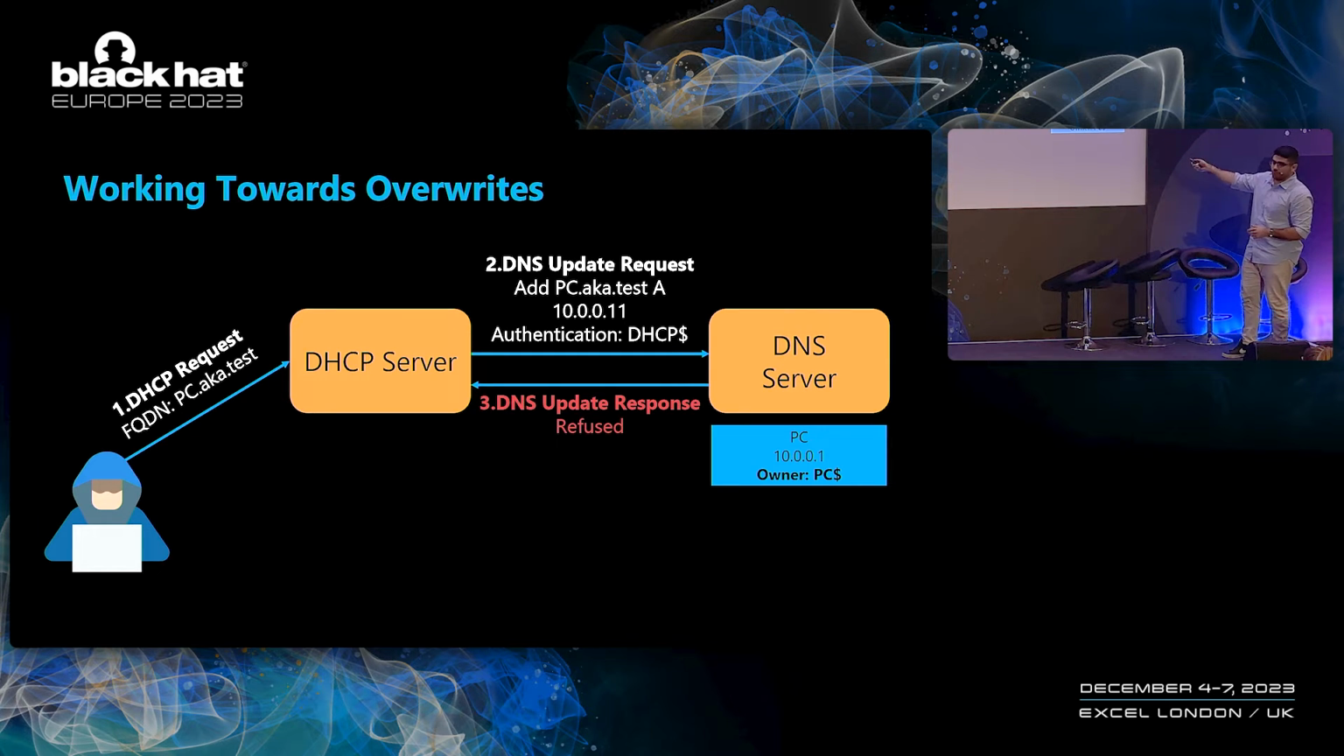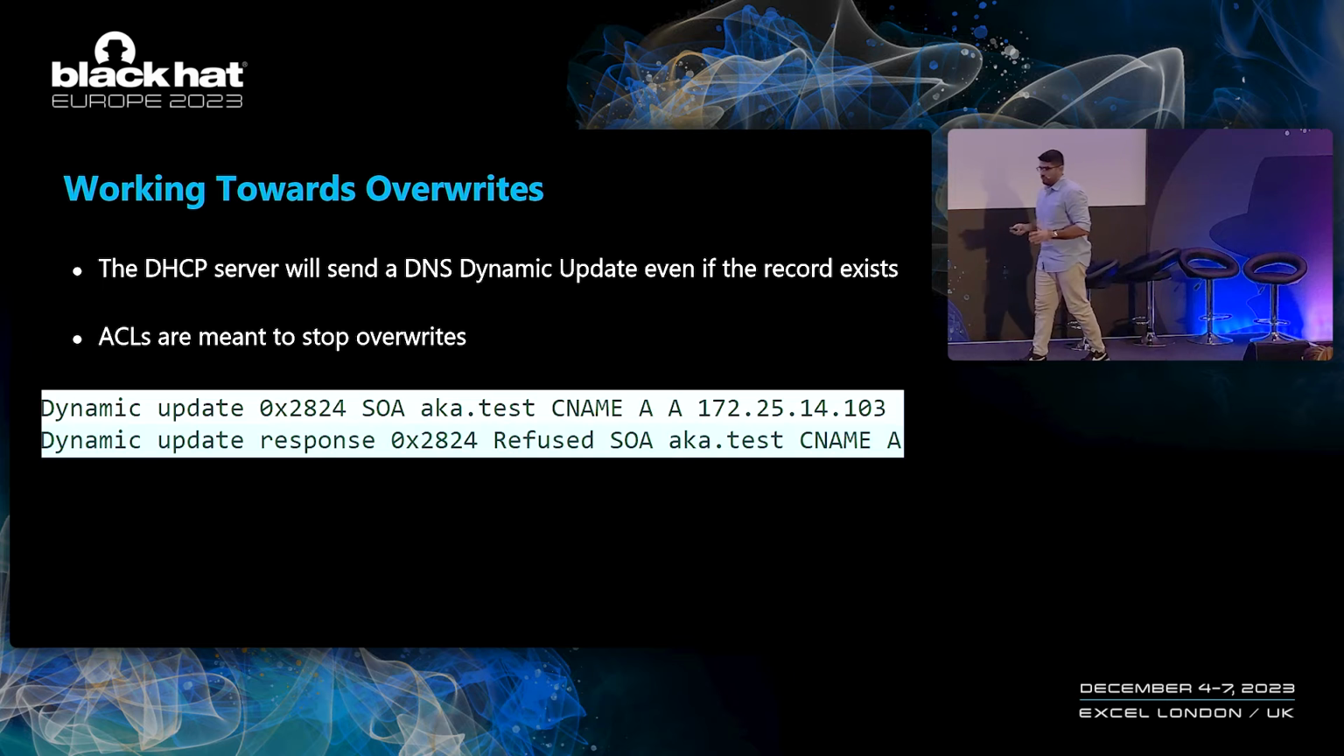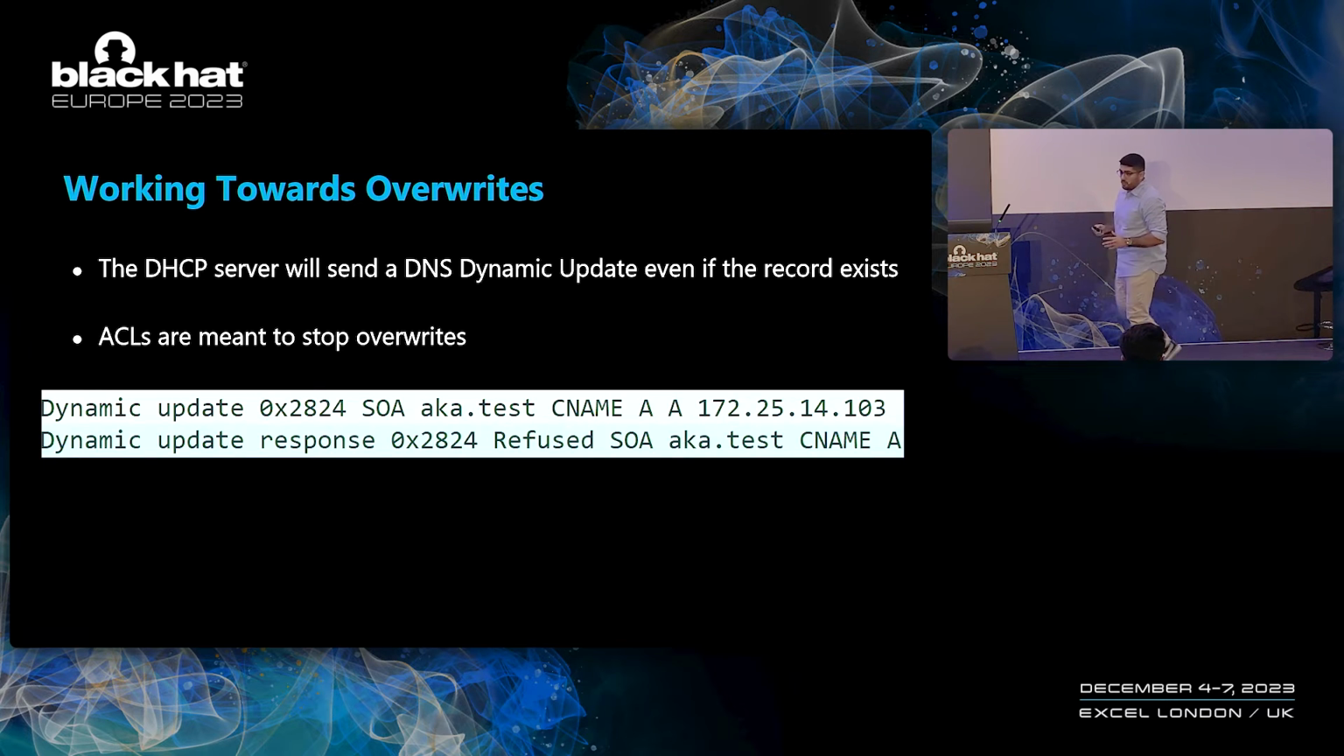If we look at the DNS record of the PC machine, we will note that it is owned by the machine account of the PC. And that is because the PC created its own record previously. Whereas when the DHCP server performs the update, it will use its own machine account to authenticate. And because this machine account is not authorized to modify this record, the update fails. So we now know two interesting and important things. We know that the DHCP server will send a DNS update for any name that we give it, and that the only thing that stops overwrites from happening are the ACLs. So if we're going to find a way to overwrite records, the problem would need to be in the ACLs.